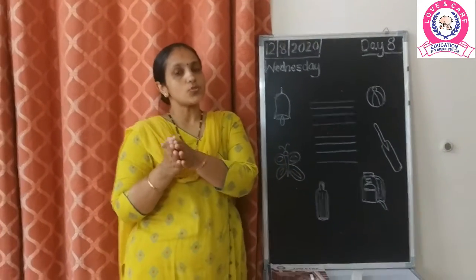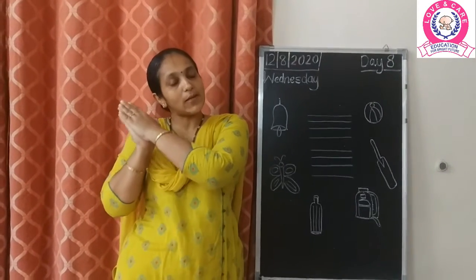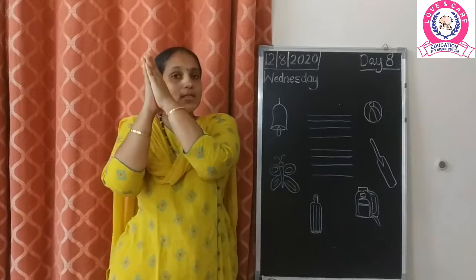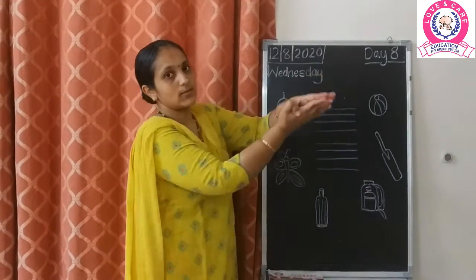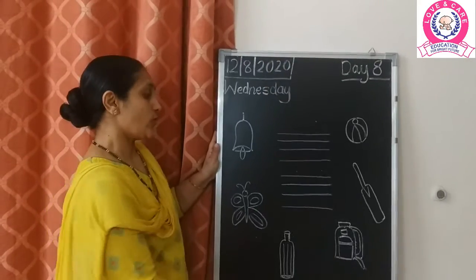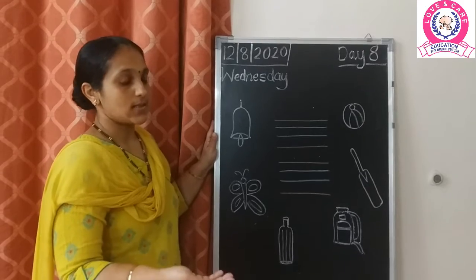For that, you just put your hands like this, as if you are playing cricket. You have to move your hand as if you are holding a bat in your hand. So it is B, B. You are hitting the ball. B. Okay children, so now you are aware of the phonic sound of B. B का sound है B.